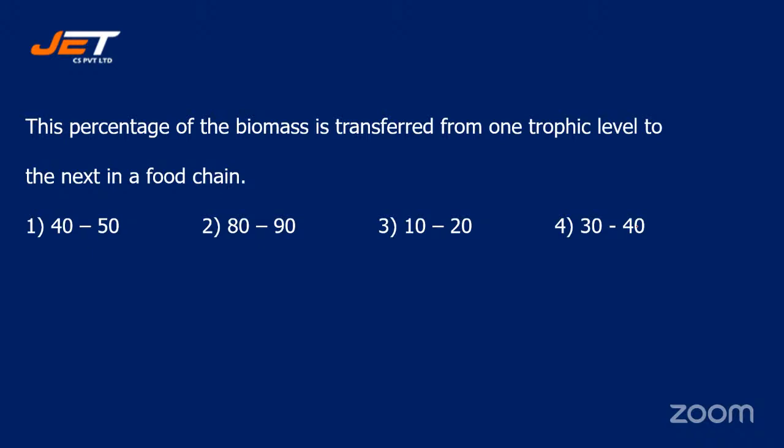Many of you are answering number 4, number 1. All right, let's see. The correct answer is option 3, 10 to 20% only. Those who have opted for option 3 are correct.